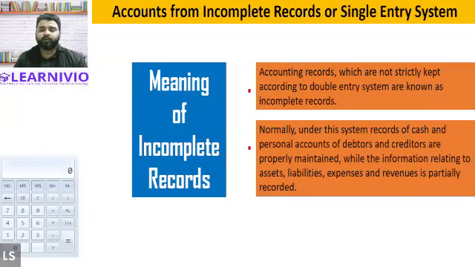Normally, an entity following this kind of system records the transactions relating to cash, debtors, creditors. These kinds of transactions are maintained by the businesses, avoiding the other transactions. So normally under this system, records of cash and personal accounts of debtors and creditors are properly maintained, while the other information, like information regarding the assets, liabilities, expenses, and revenues, is either not recorded or only partially recorded. Getting my point? So therefore it is called incomplete records.